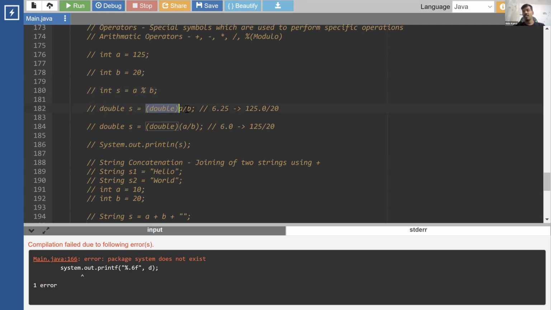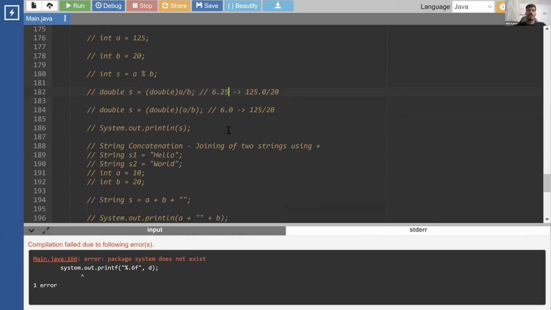How can you do that? If your values are integers, you can convert them into double by using typecasting, or you can take them as double or float variables. That will automatically ensure the result comes out as decimal. But if the numbers are integers, you have to explicitly typecast them as double or float to get the result as decimal numbers.